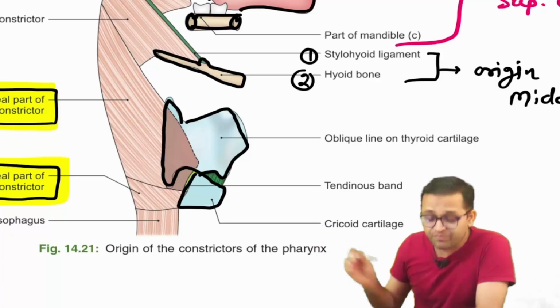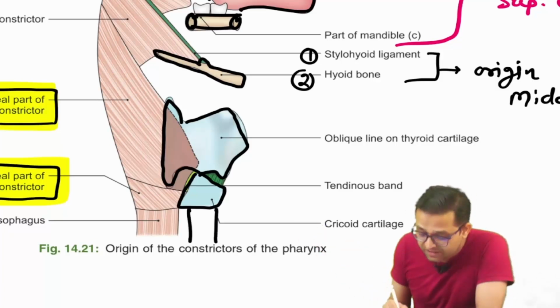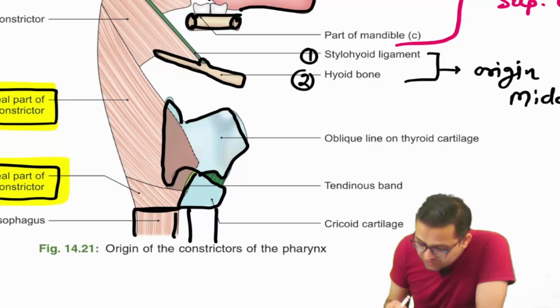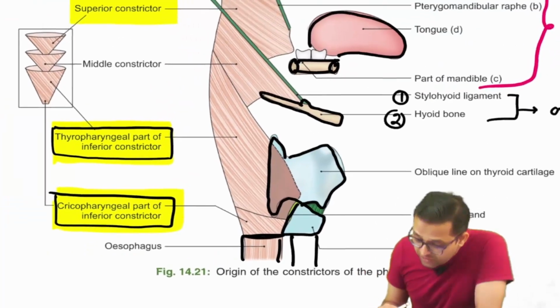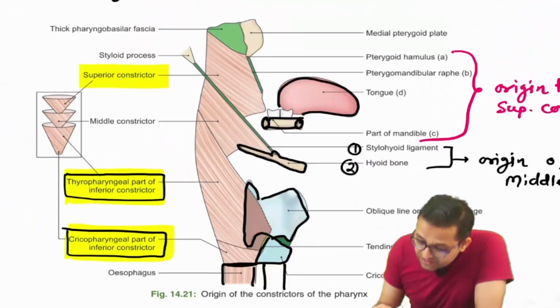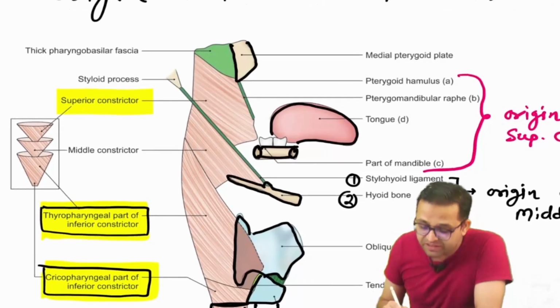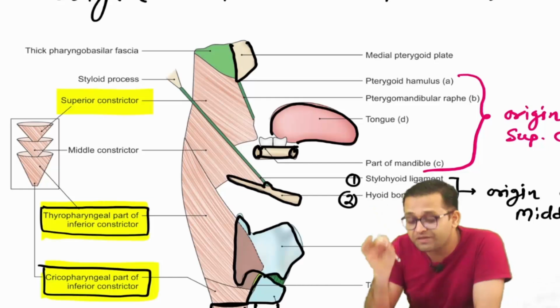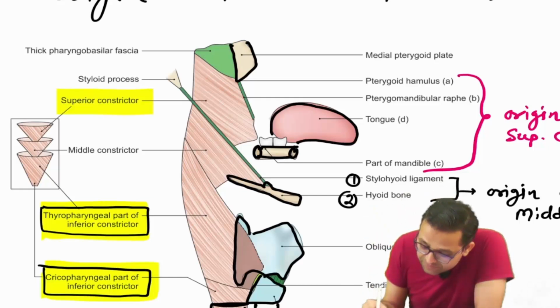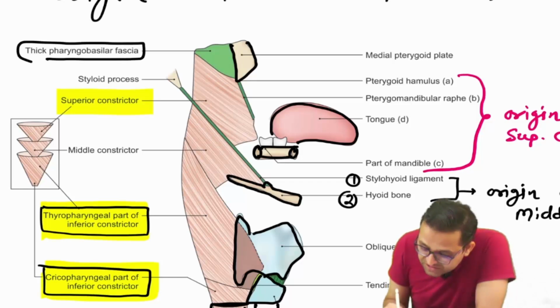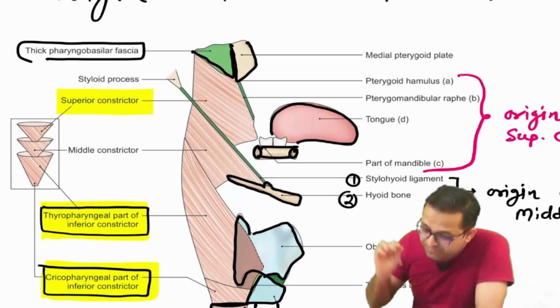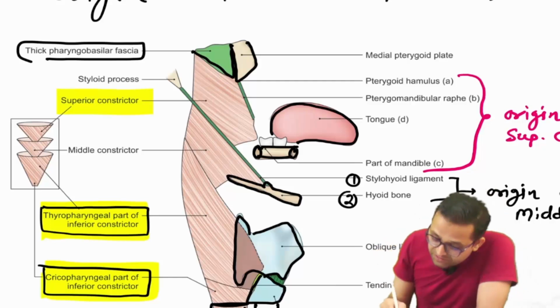Okay, sir. Just behind it, this is the trachea. Behind it, there is the esophagus. Yes, sir. Now, can you observe, sir? This is our pterygoid plate, medial pterygoid plate, and behind the medial pterygoid plate, there is the attachment of our pharyngobasilar fascia. Sir, this is our pharyngobasilar fascia. So let's start with the origin.